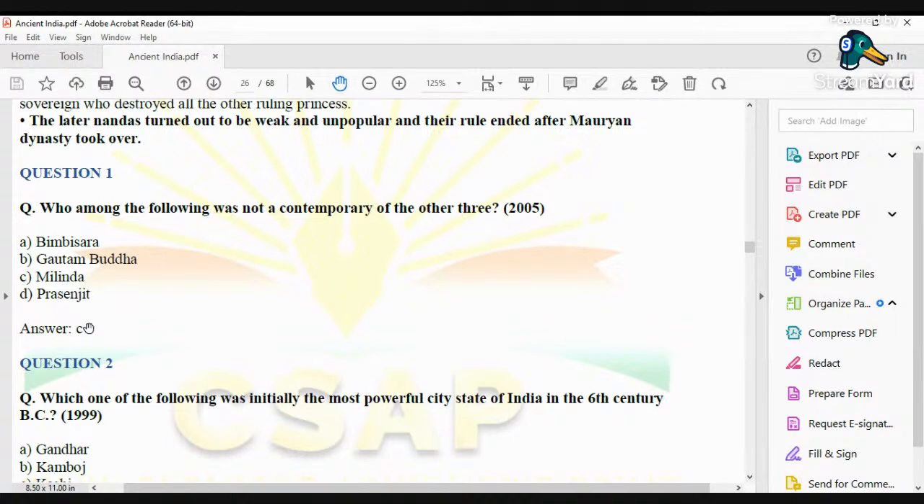So who among the following was not a contemporary? The answer will be Milind. So Milind cannot be a contemporary of Bimbisara, Gautam Buddha, and Prasenji.